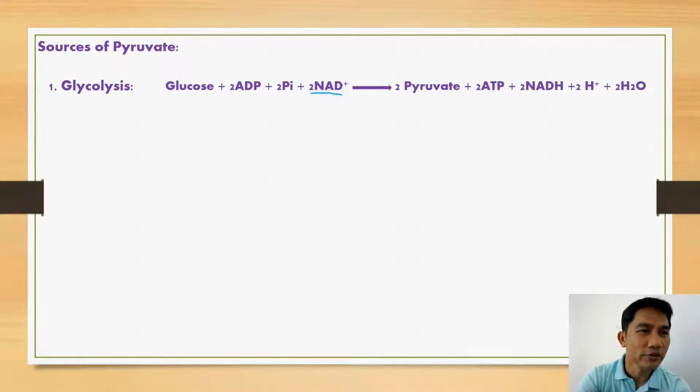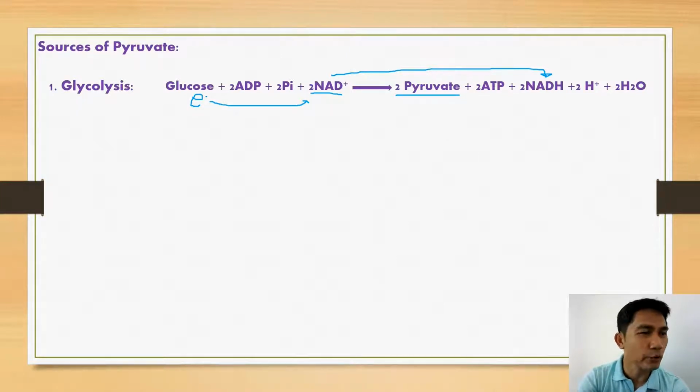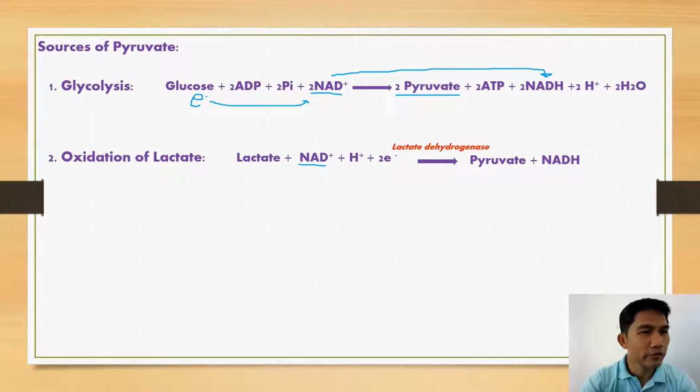In the process of oxidation, glucose releases electrons, and these electrons are captured by NAD+. In the process, this NAD+ gets reduced to NADH. So we are concerned with these two molecules of pyruvate that are produced in the glycolytic pathway. Another process by which pyruvate is produced is through oxidation of lactate.